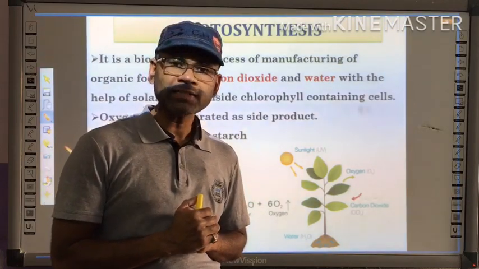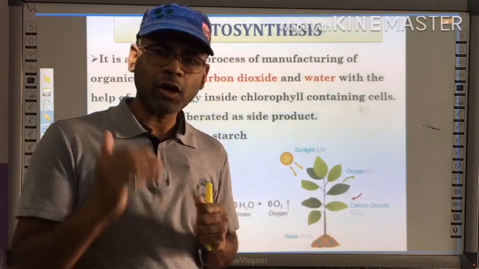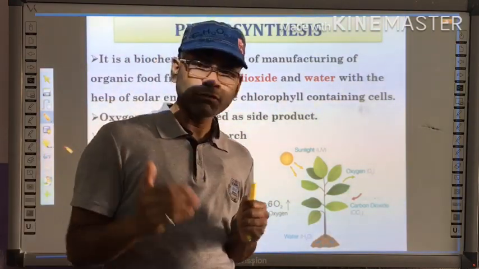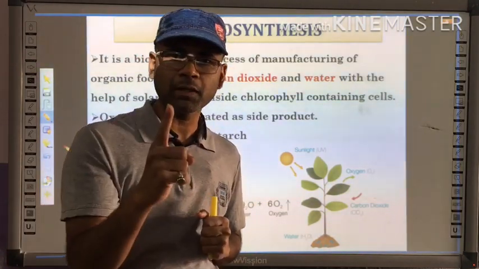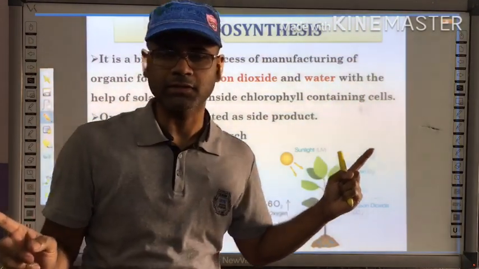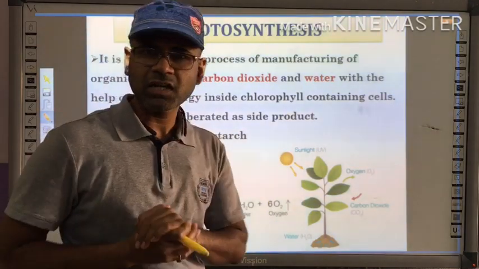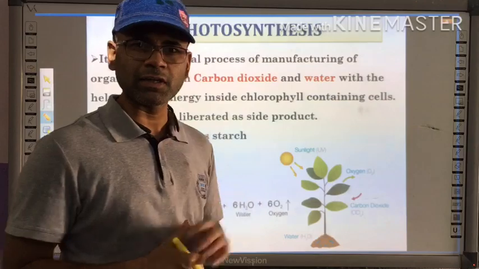Hence, plants are not only responsible as green lungs, providing us pure oxygen and purifying air, but they are also the first member which converts light energy to biochemical energy. Now, as far as the definition is concerned, I already explained it in the previous lecture, but let us have a quick recap.